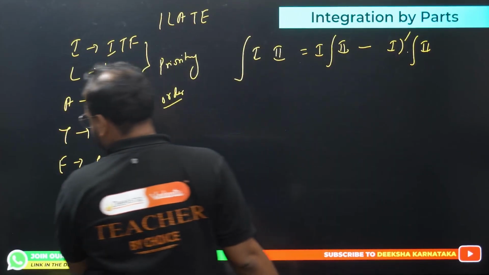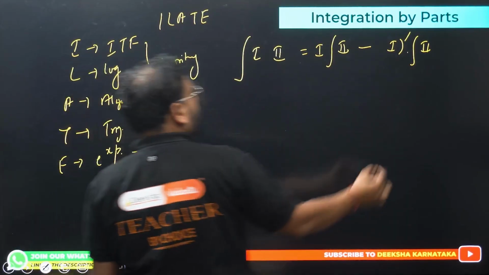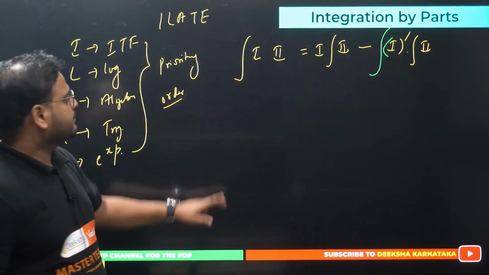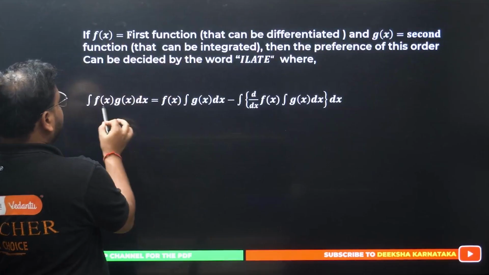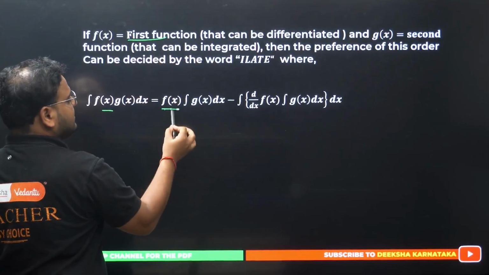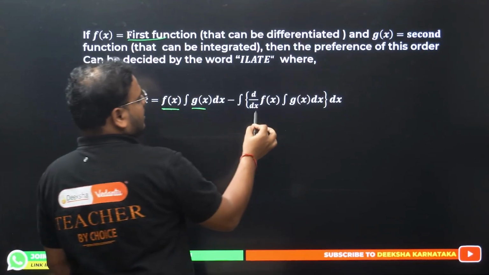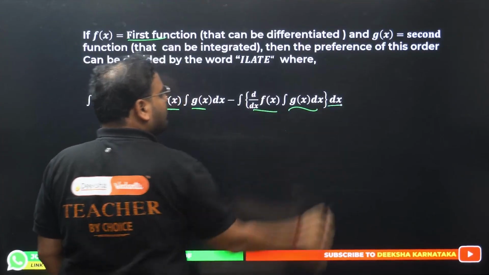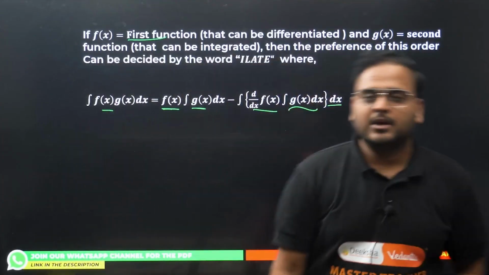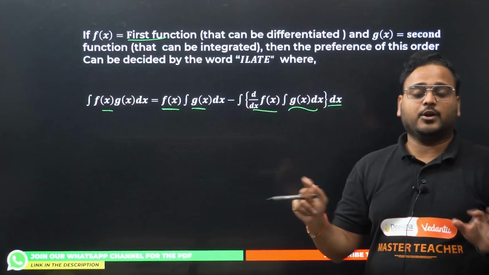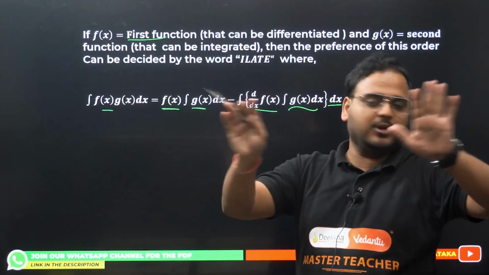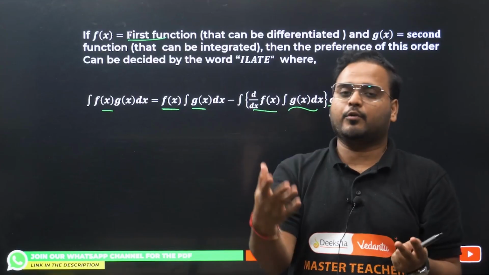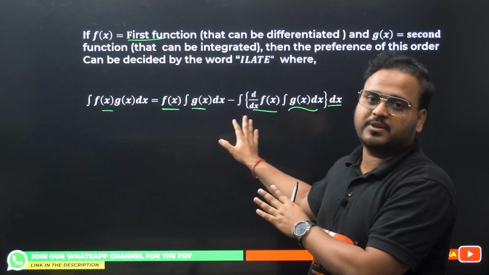This whole thing, the integration, is completely doable. Check this out. If f(x) is my first function as it is, second function's integration, minus first function derivative, second function's integration, the entire product again integrated one more time. So with the priority order and what I taught right now, no need to use any other formulas. Just use this formula. Usually I never say that. I say you can refer to whatever you want, but I'm telling you this is the fastest way to remember the formula.